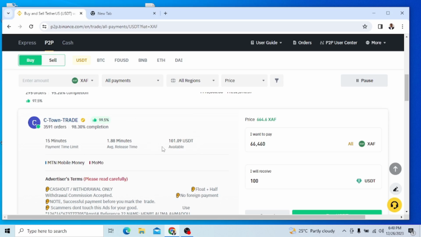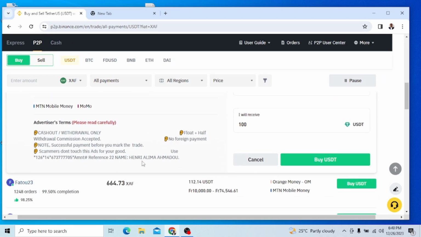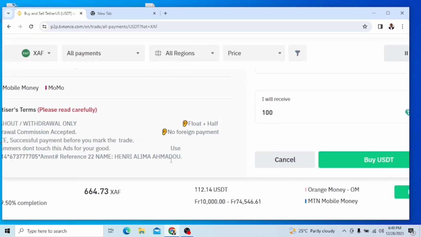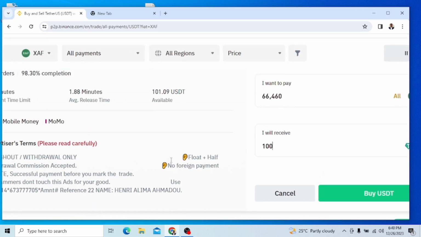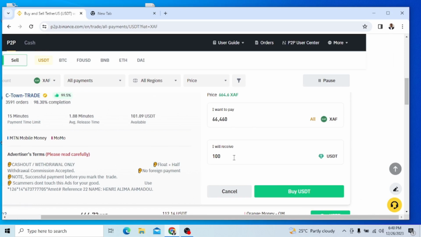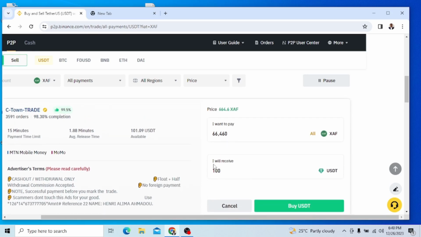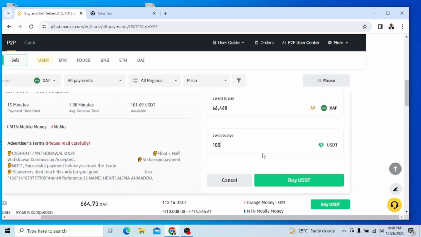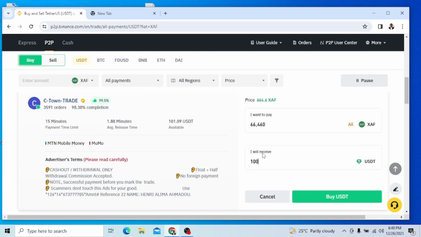Once you upload, the system will notice that you have paid money to Henry Alima Amadu. And once the system indicates that, it is going to hold his coins until he releases this 100 USDT, because the system has already registered that you bought it through this amount. Once he confirms, that is all. You will automatically see that your account has been filled with this 100 USDT and your transaction is complete. If you have any challenges, you can call him on phone. You will talk with him, because these people are real.